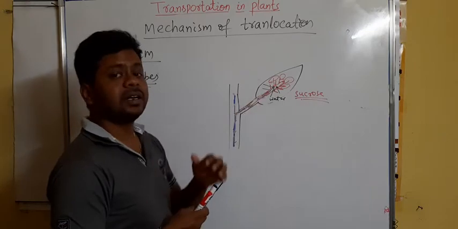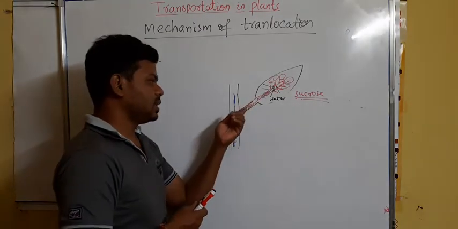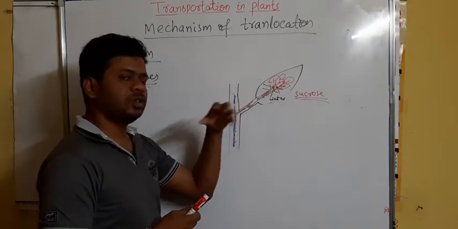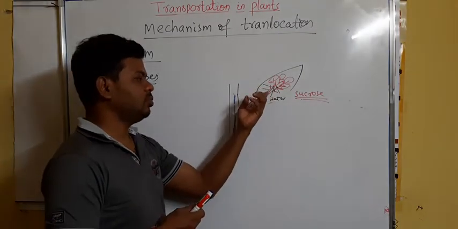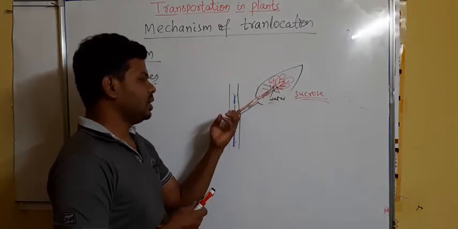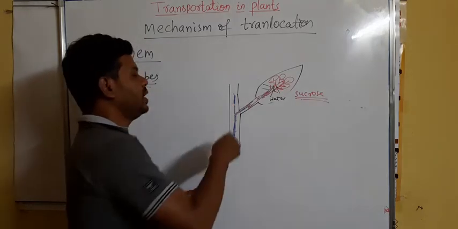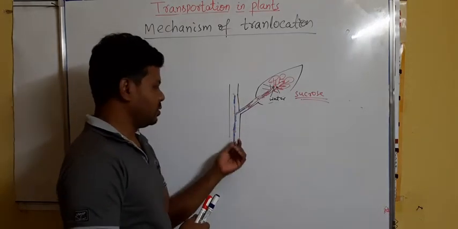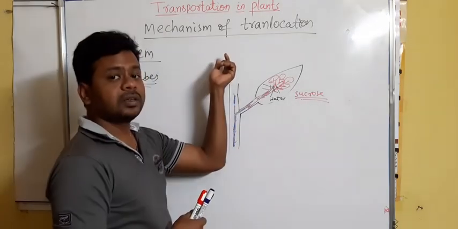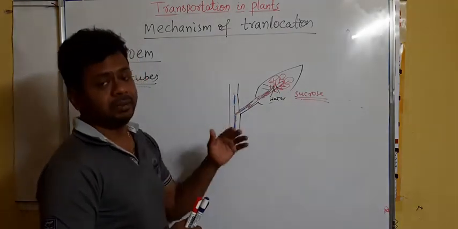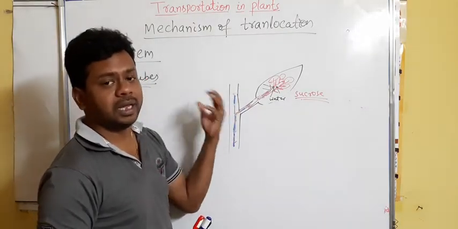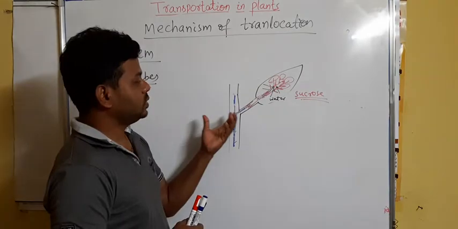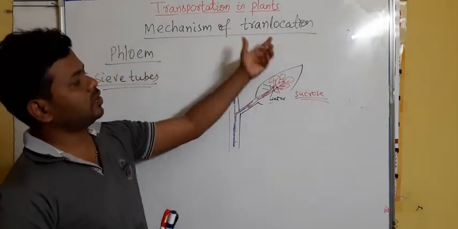This process continues, and the sucrose in dissolved form moves along with water from one cell to the next according to the need of the plant, toward the roots or toward the upper part of the stem. Wherever the osmotic pressure of the sieve tube is less, the water along with sucrose moves in that direction. So this is all about the mechanism of translocation.